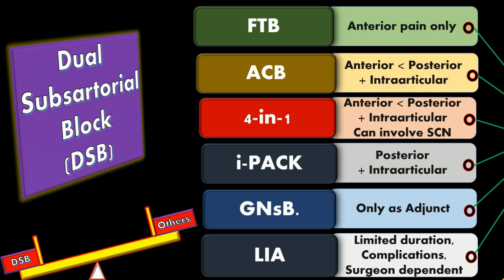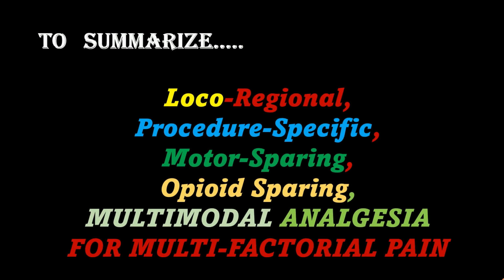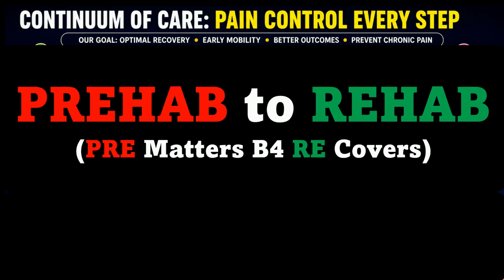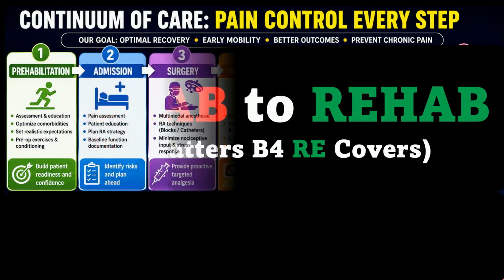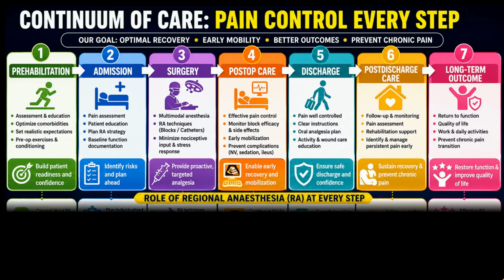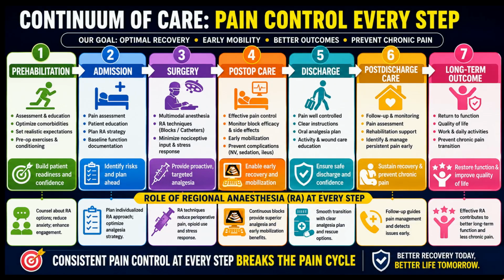To summarize, knee regional anesthesia should be loco-regional, procedure-specific, motor sparing, opioid sparing, multimodal analgesia for multifactorial pain. The pain control should not start inside the operation theatre and should not end at discharge. It should run as a continuum from prehab to rehab. Regional anesthesia has a role at every step, reducing nociceptive load, supporting early mobilization, smoothing discharge, and possibly reducing the transition from acute surgical pain to persistent pain. As consistent pain control at every step breaks the pain cycle.